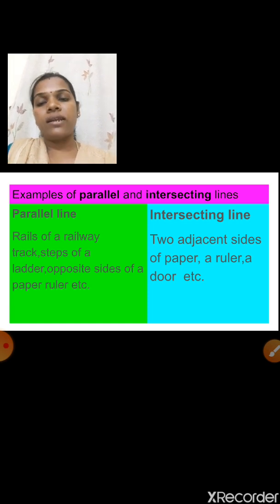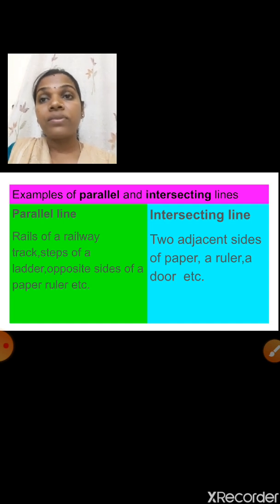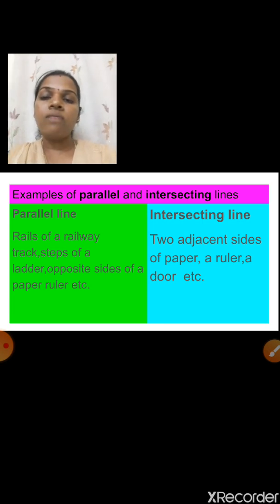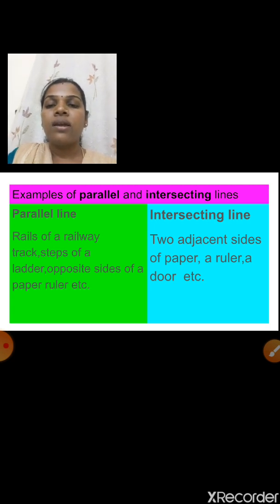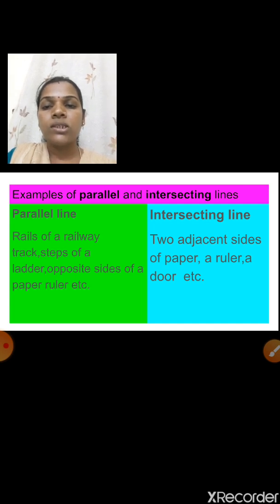Here, adjacent sides are an example of intersecting lines. Next is an example of intersecting lines. Already I have told you: two adjacent sides of a paper, and two adjacent sides of a ruler. The door: how many sides does a door have? 4 sides. Two opposite sides are an example of parallel lines. Two adjacent sides are an example of intersecting lines.